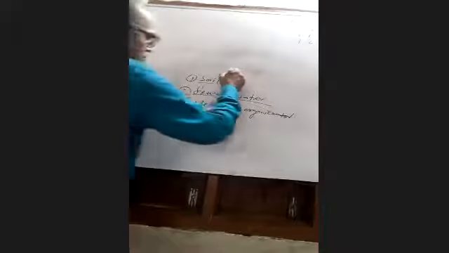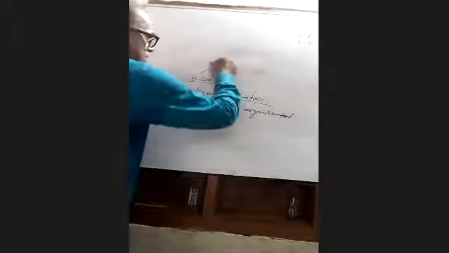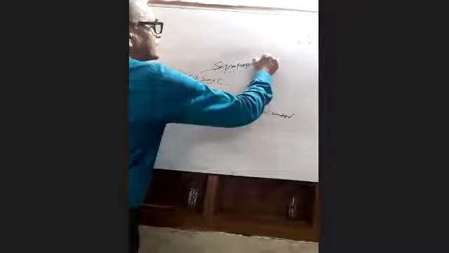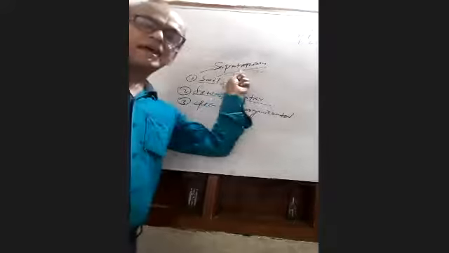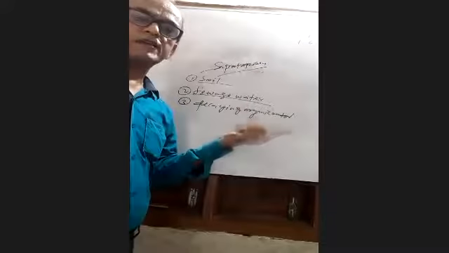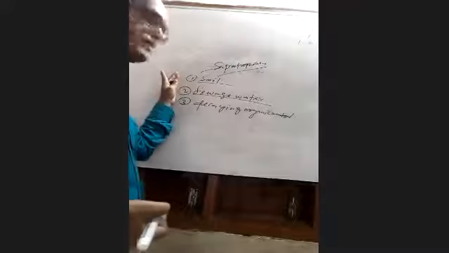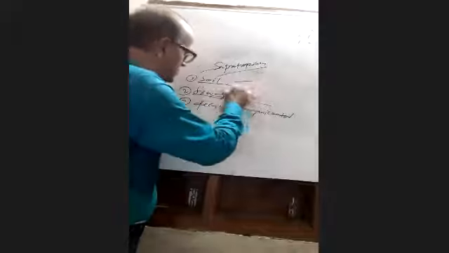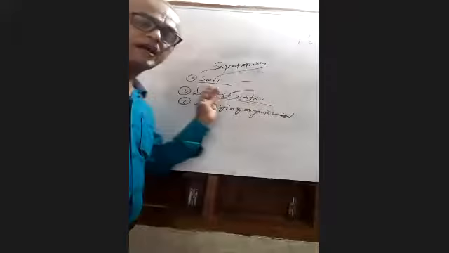That means they occur saprotrophically. The term saprotrophic you have to remember: it means decomposition, the process of decomposition. So they are also involved in the process of decomposition. In soil and in sewage water, they decompose organic matter.